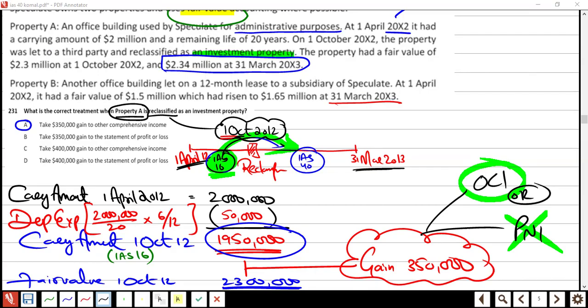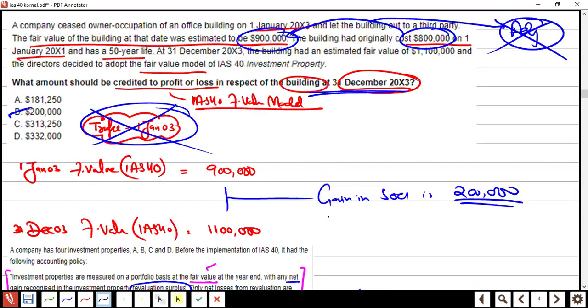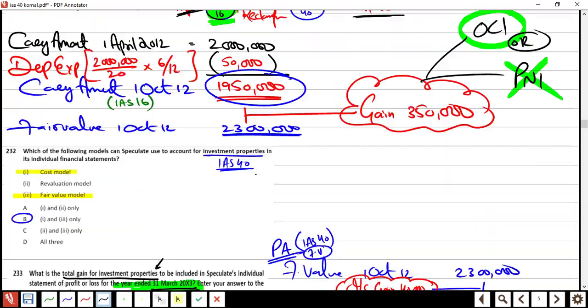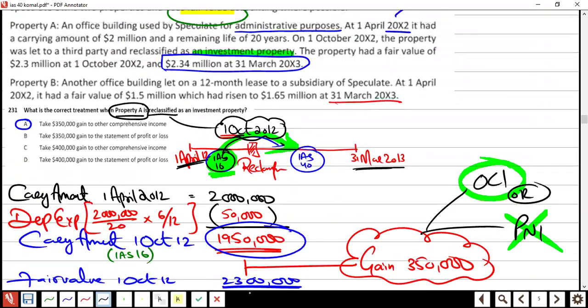And IAS 40 has how many models? Two models. In this question, on the very first line, it mentioned that the company is going to use the fair value model whenever possible, right? So tell me, what was the value and what is the value? It was 1.5 million and it became 1.65 million. So is it any problem to find the fair value gain? No, it's 150,000.